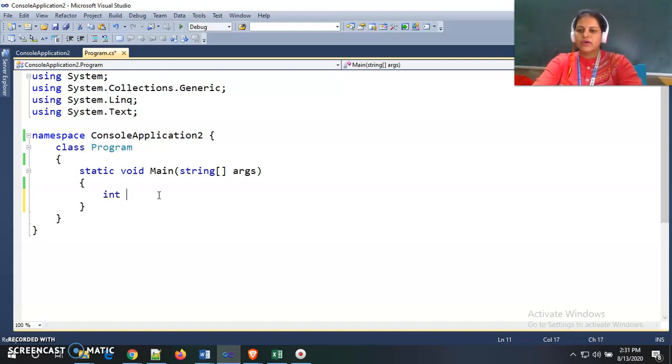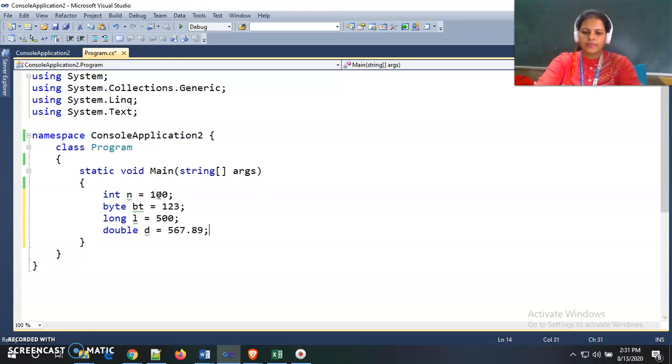Suppose there is one variable int n, which has value 100. Then the data type byte, bt, I am declaring here with value 123. Then the long data type, l is equal to 500, and there is one double value d is equal to 567.89.